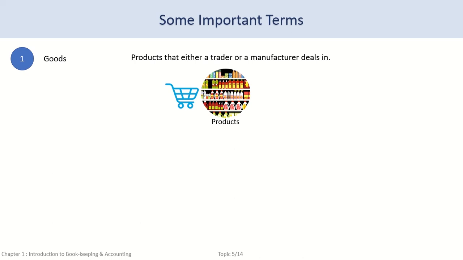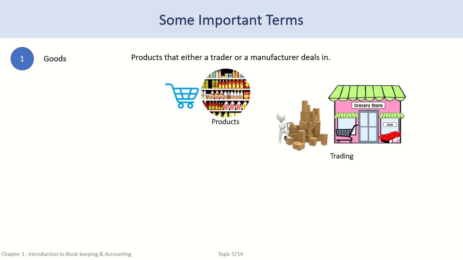The next component is a trader. A trader is a person who buys and resells the things that are bought. He purchases it at a lower price and sells it at a higher price to earn a profit from the sale. We have learned the mathematical equation in school or college that cost plus profit is equal to sales, or cost price plus profit is equal to selling price. All businesses use this equation to earn profit.